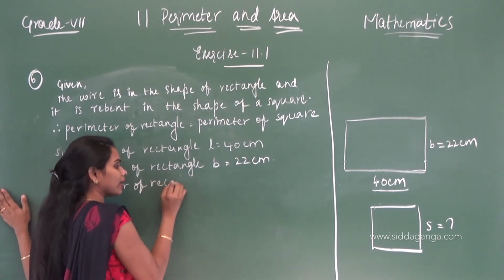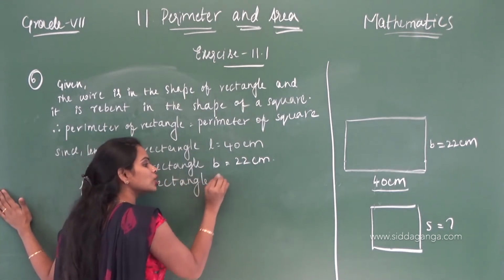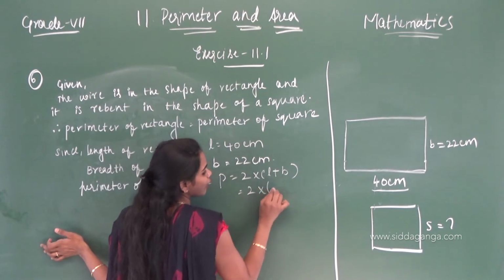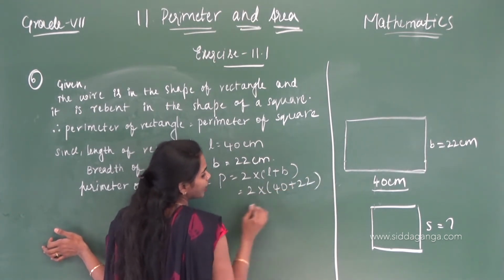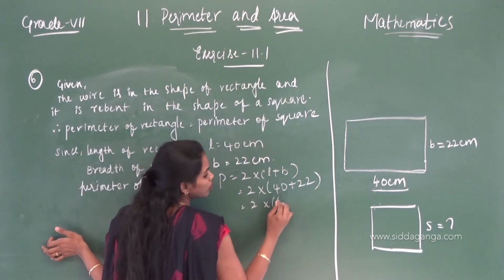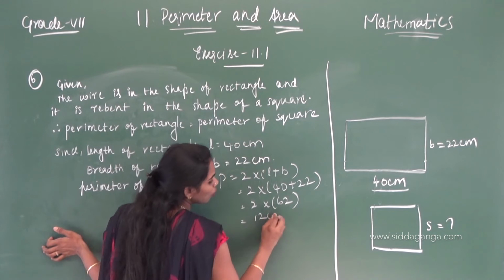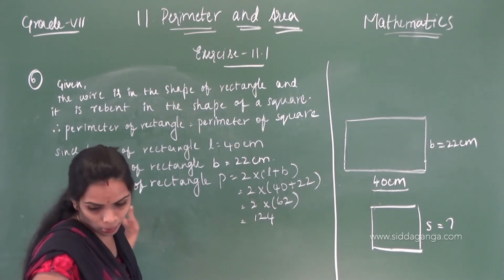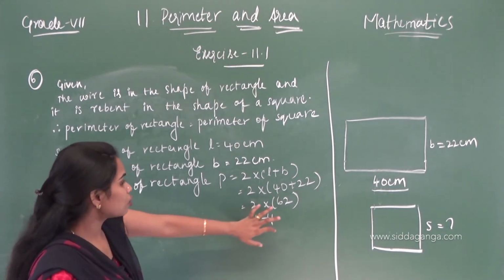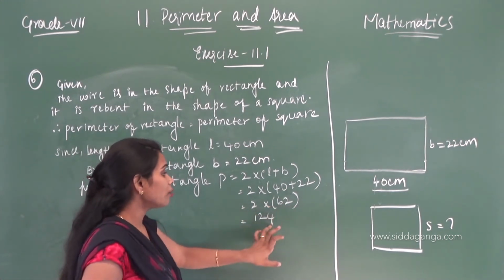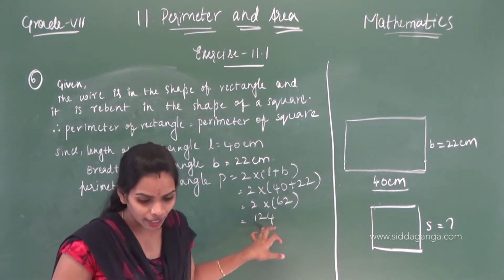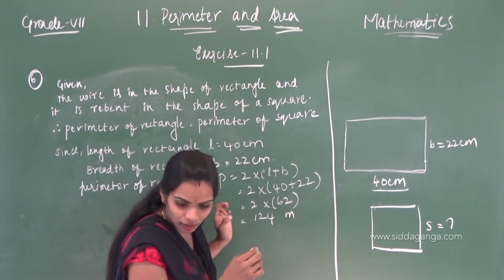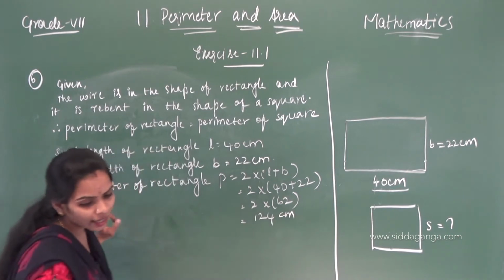Perimeter of rectangle, what is the formula to find the perimeter of rectangle? Good children, 2 into L plus B. L value is 40 and B value is 22. 2 into 40 plus 22, 62, that is equal to 124 centimeters.